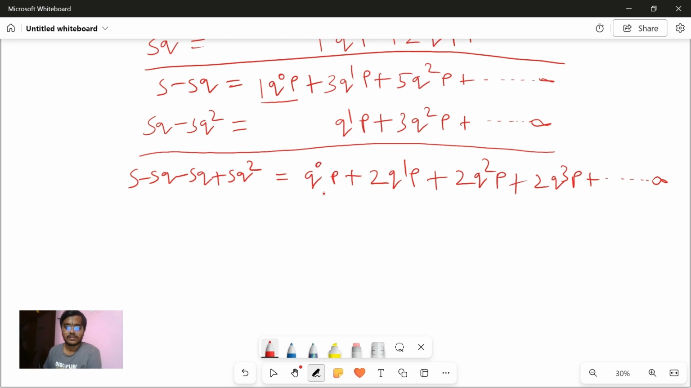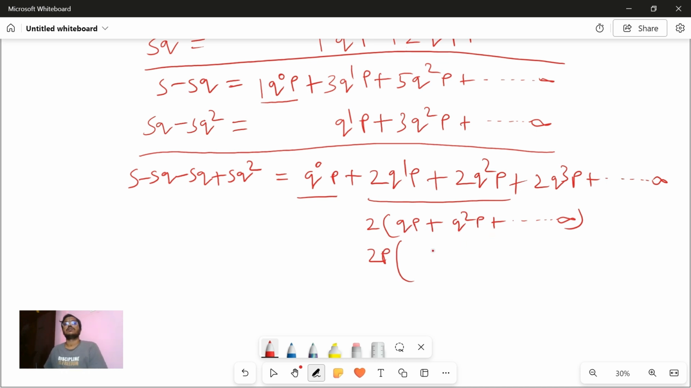Now, leave this part and take only this part alone. When you take 2 common out of here, you will get qp plus q square p plus q cube p, and so on to infinity. Isn't this an infinite GP? Yes, it is. So you will get 2p. If you take p common outside, it will be q plus q square, and so on.